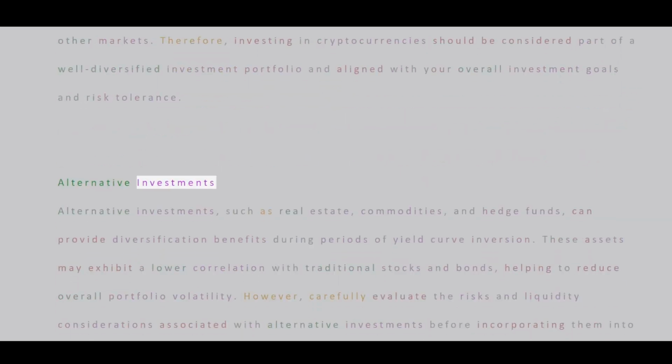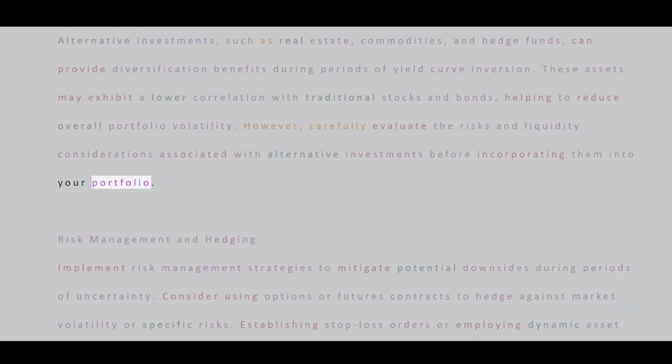Alternative investments. Alternative investments, such as real estate, commodities, and hedge funds, can provide diversification benefits during periods of yield curve inversion. These assets may exhibit a lower correlation with traditional stocks and bonds, helping to reduce overall portfolio volatility. However, carefully evaluate the risks and liquidity considerations associated with alternative investments before incorporating them into your portfolio.